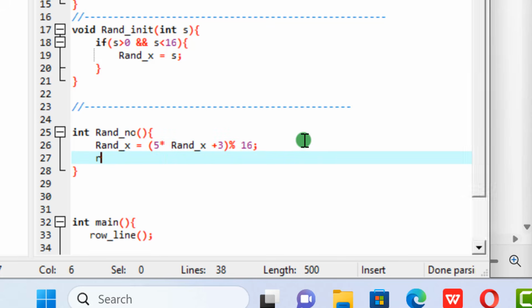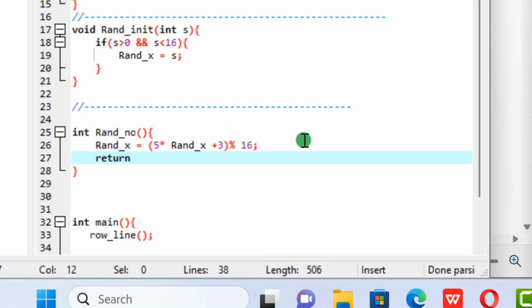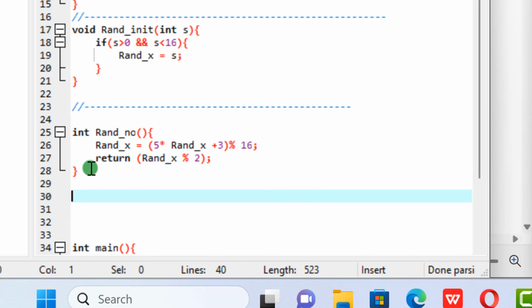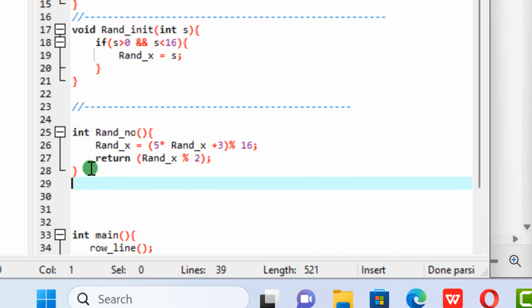Good. So here I'm going to say return. Return what? You put return space, you open. They say run X, run X modulo, which is percentage modulo what I said here is 2. Okay, so semicolon, and that's all, you are done. Now since you are done, you are supposed to test if this thing is working. You are supposed to test it.